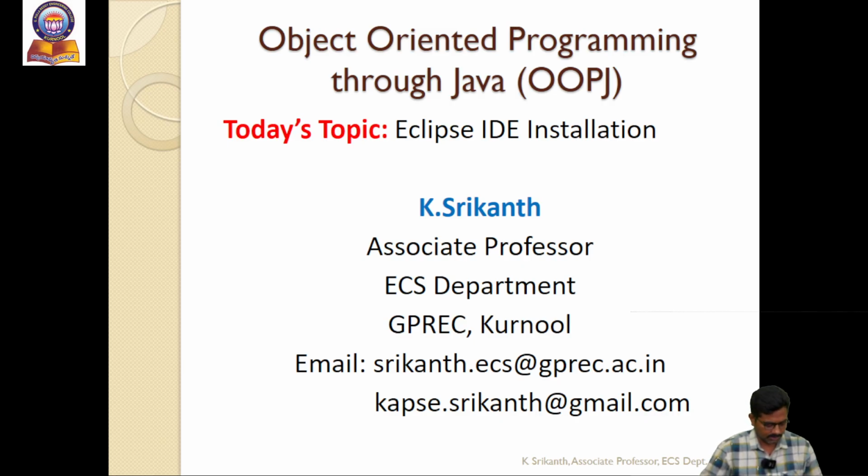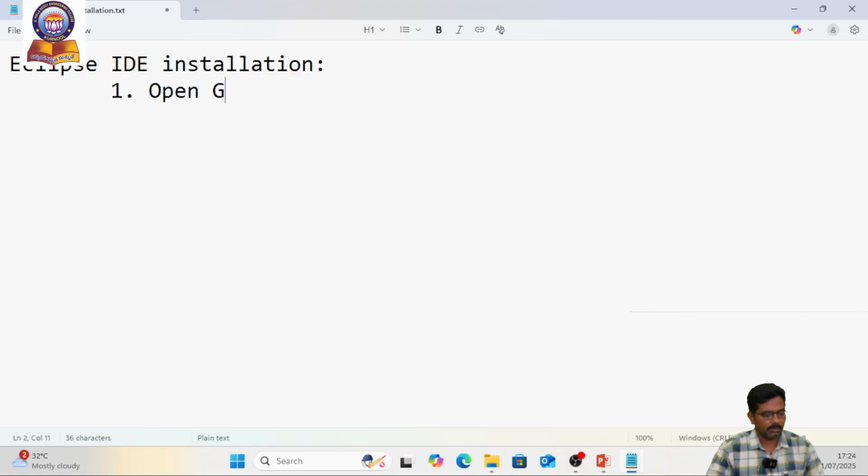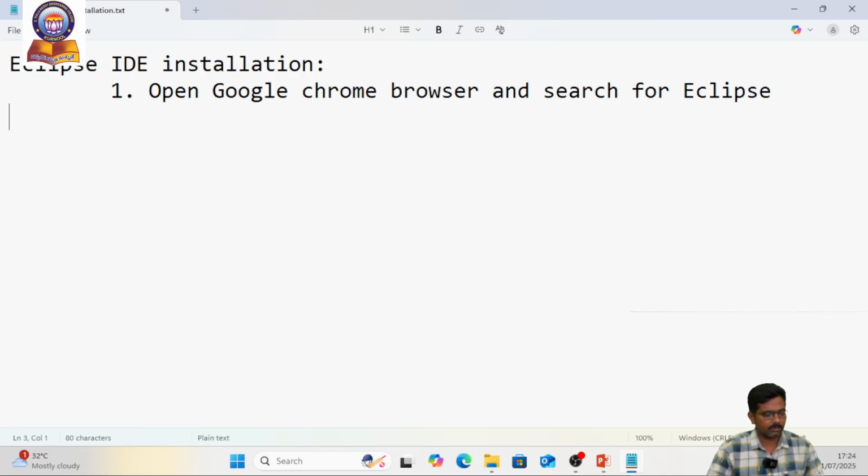So let us start today's session. I would like to note some points on how to install the Eclipse IDE. The topic is Eclipse IDE installation. Let us go with the first step. We open the Google Chrome browser and search for Eclipse installer.